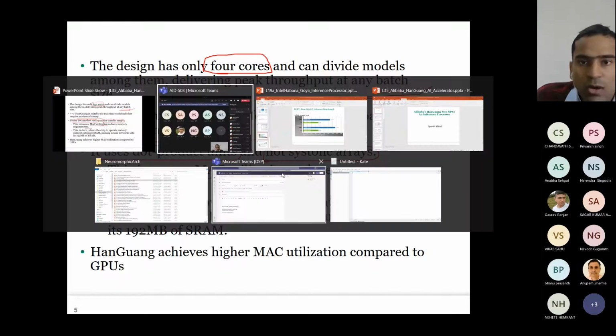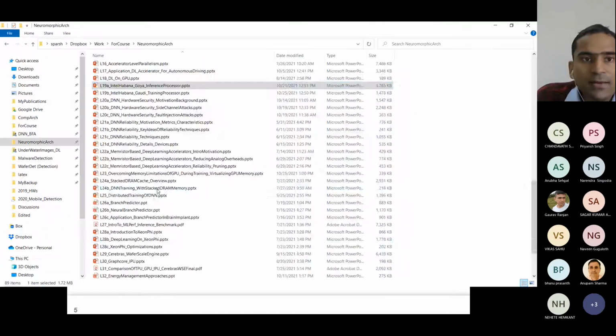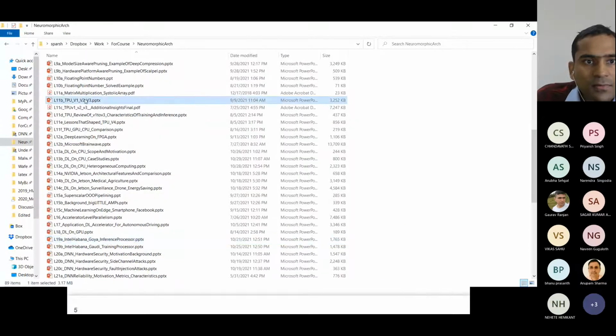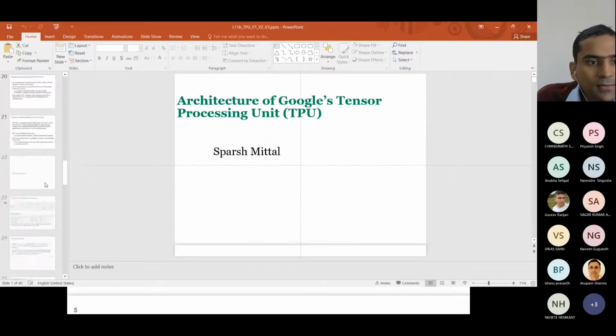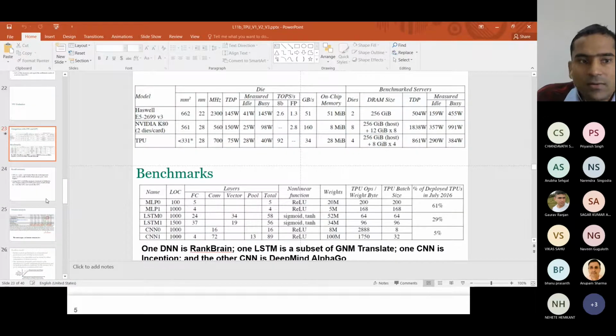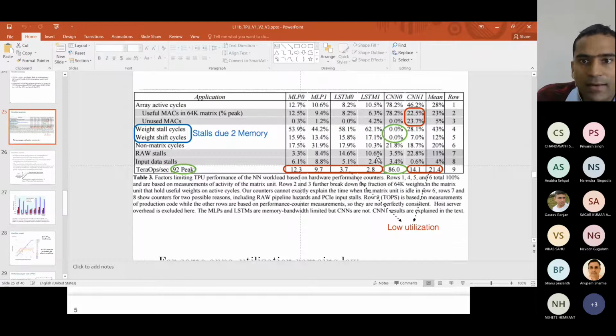So now let me also show you how this was a problem in TPU version 1. Here, if you see, a lot of unused MACs were there. 23% of MACs were unused. That's why, although the peak performance it can potentially give you is very, very high, it actually gives you very low performance.